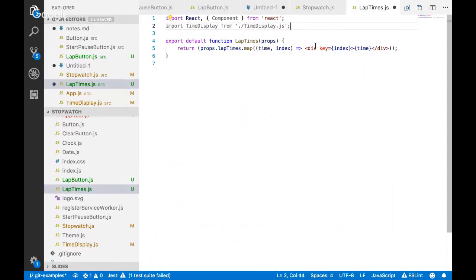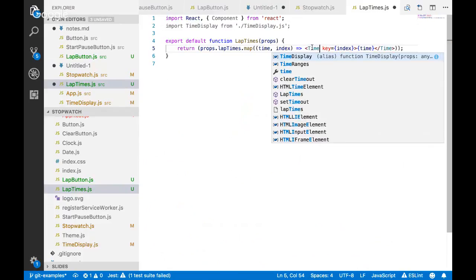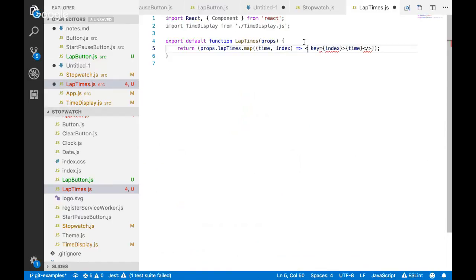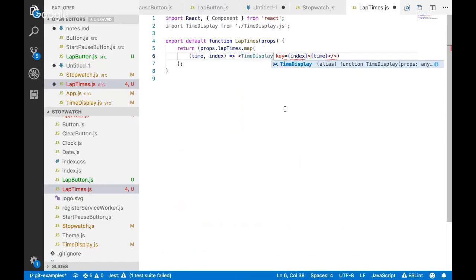What if I import this guy, and instead of, let me break this stuff up a little more so that it's a little easier to read. I hope, there we go. And then split that down to that line so that what we're actually returning is here on its own line. So our time display, oops, need to end there.